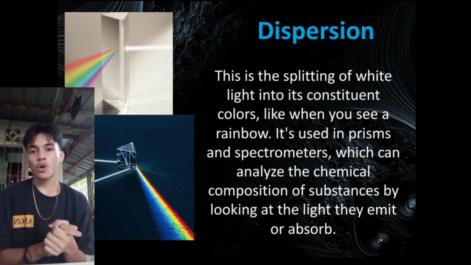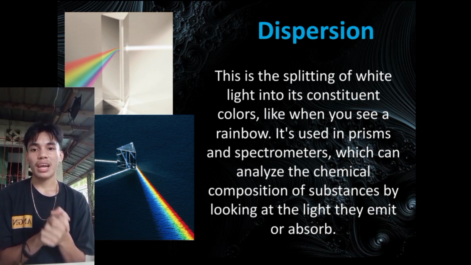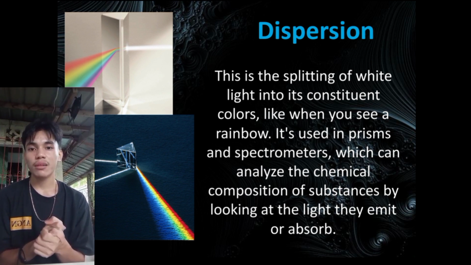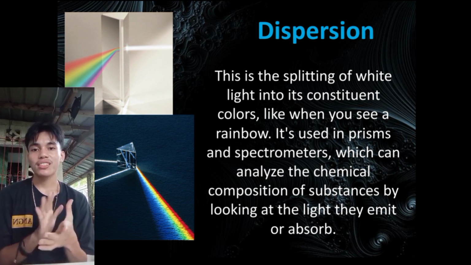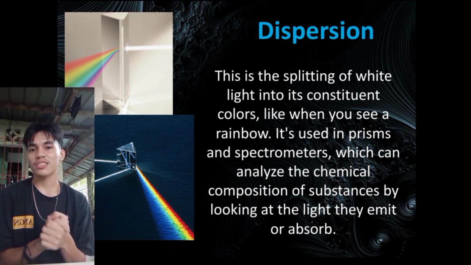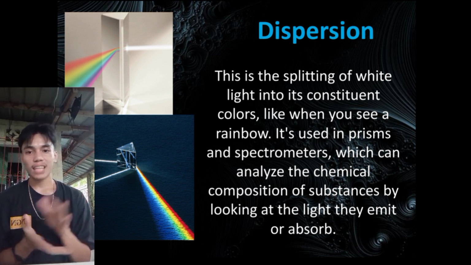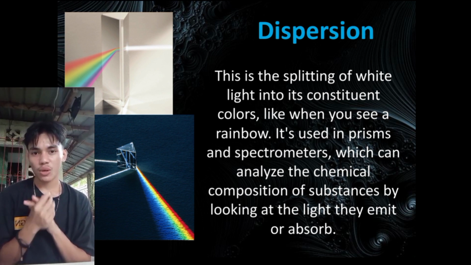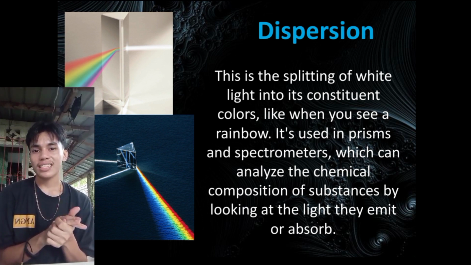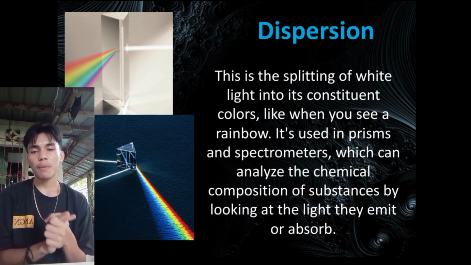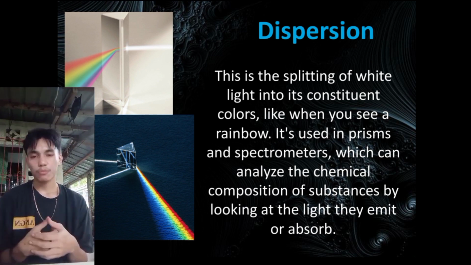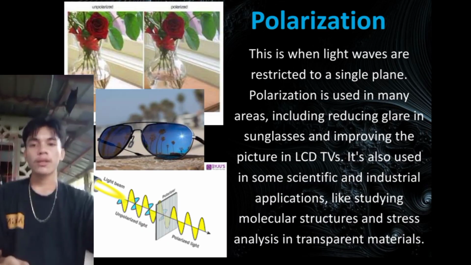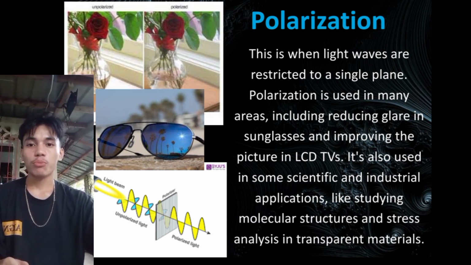For instance, when a substance is illuminated, it emits or absorbs light at specific wavelengths, creating a unique spectral pattern. By dispersing and examining this light using a spectrometer, scientists can identify the substance's chemical composition. An example is using a spectrometer to analyze the absorption lines in a star's spectrum, revealing the elements present in the star's atmosphere. So now, let's proceed to polarization.